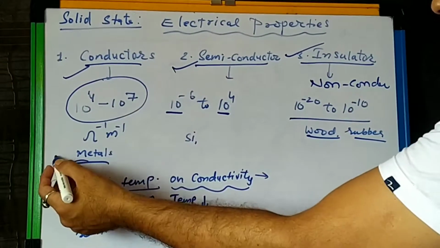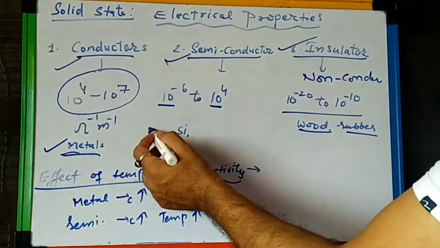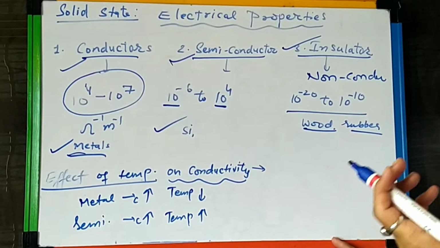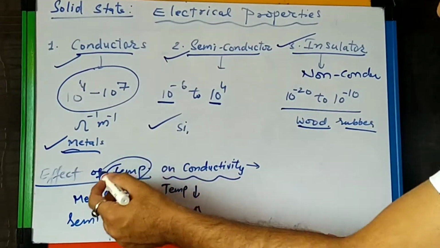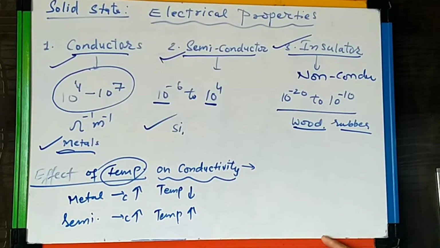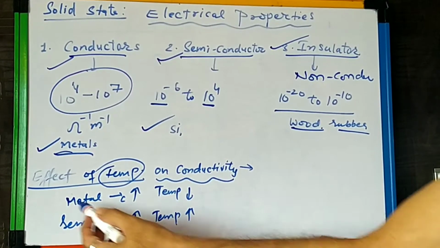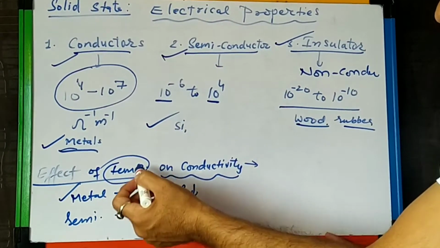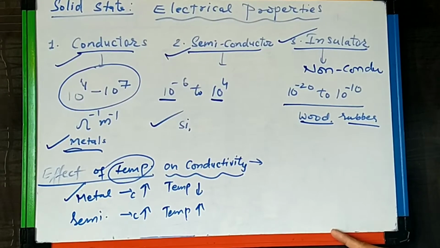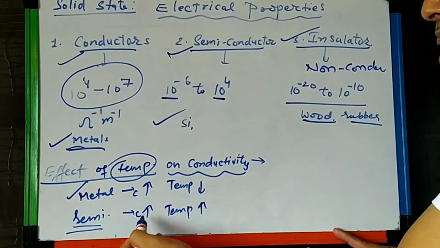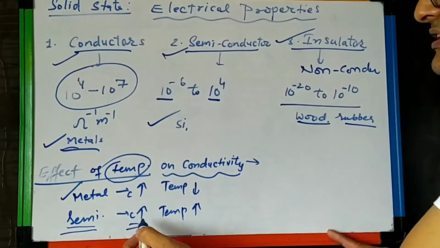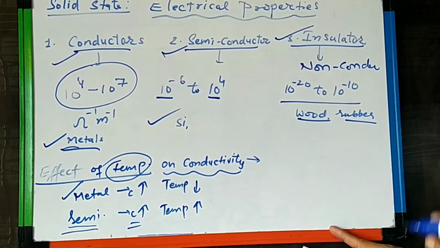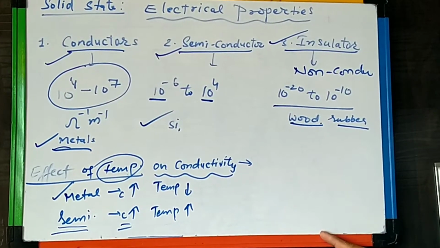Now if we see the conductors like metals, and in semiconductors, silicon, germanium, they all are what? Semiconductors. Now see what is the effect of temperature on the conductivity of these types of materials. If we talk about metals like conductors, by increasing the temperature, their conductivity decreases. But in case of semiconductors, by increasing the temperature, their conductivity increases. Even if the increase is very less, still their conductivity increases, right?